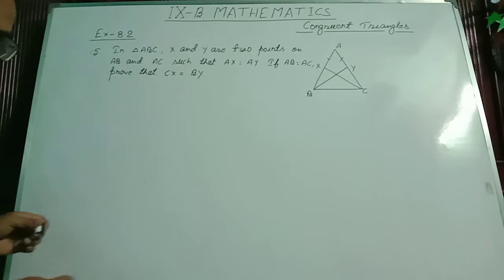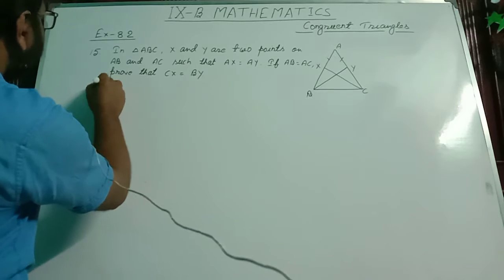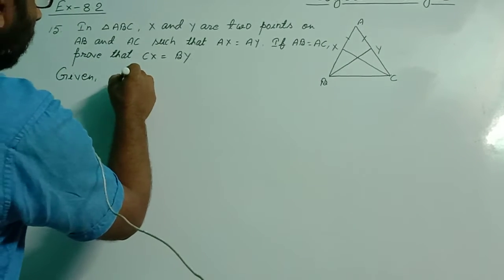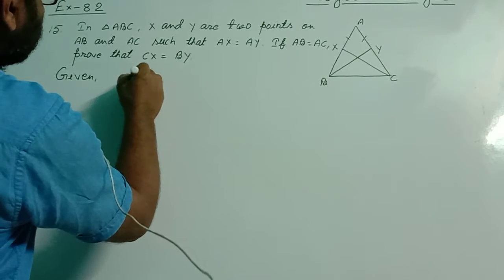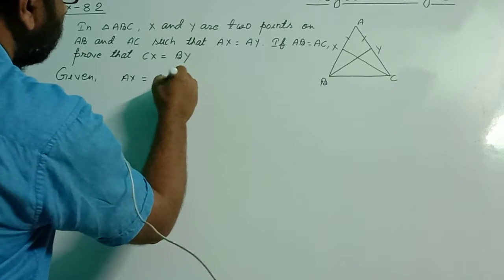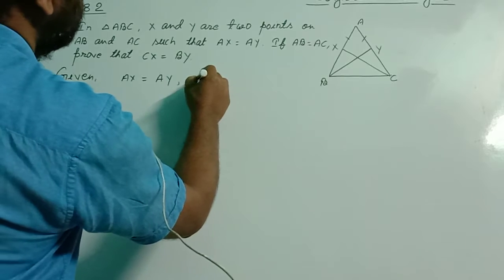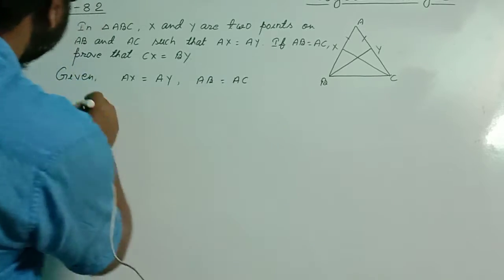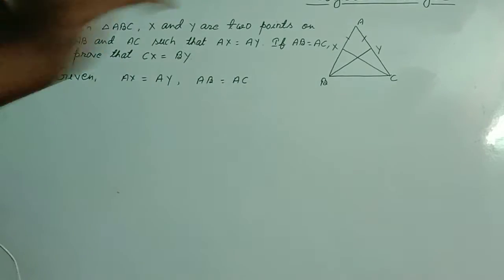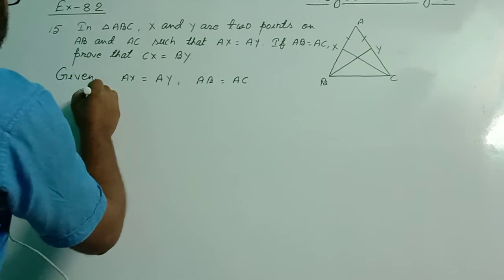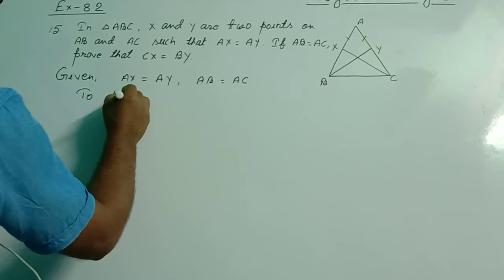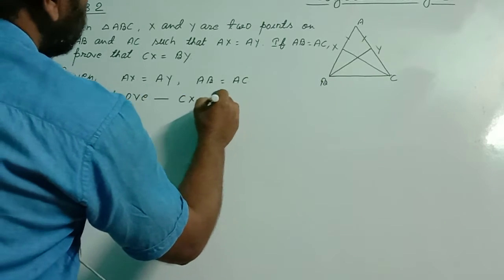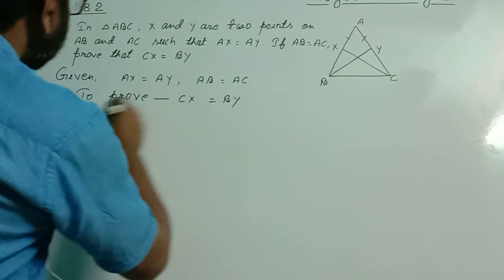In the first paragraph, we write the given information. Given: AX equal to AY and AB equal to AC. To prove: CX equal to BY. Proof: